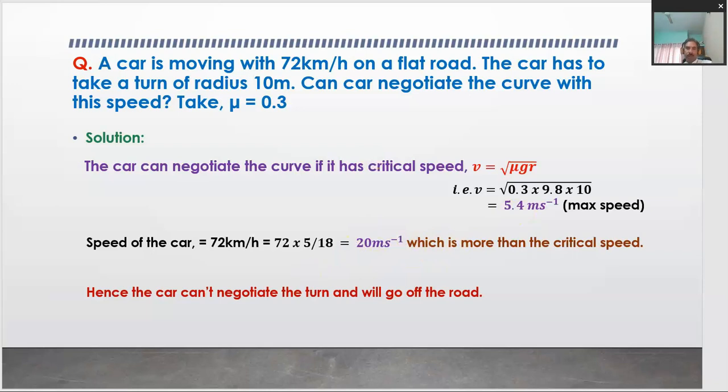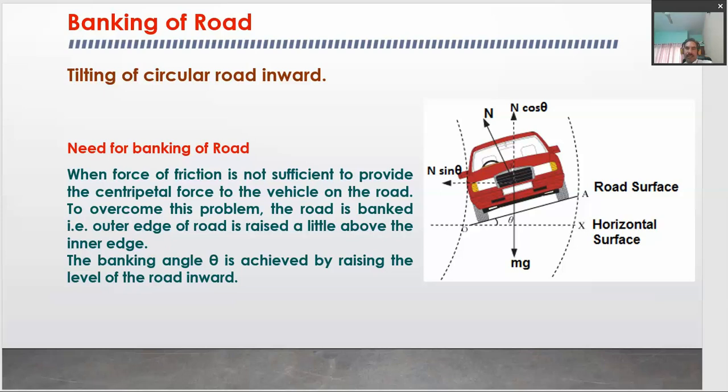Okay. So, let us move to the next case, the banking of the road. On the road, you may have come across the situation where the road from outside is tilted inward, especially in hilly areas where there is a turn on the road.